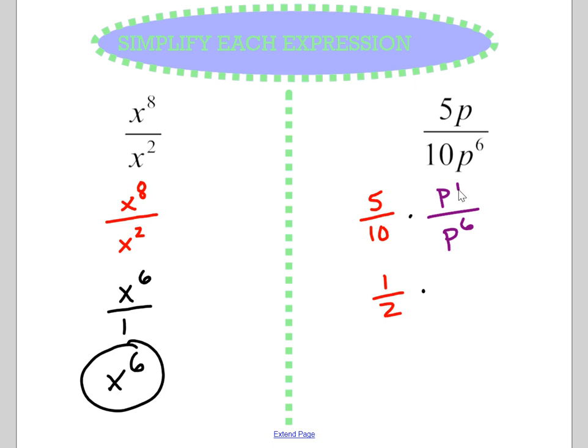My bigger number is on the bottom of my fraction, so I have to rewrite it as 1 over 6 minus 1 is p to the 5th. Now I simply just multiply my top part and my bottom part. So 1 times 1 is going to be 1 up top. 2 times p to the 5th is going to be 2p to the 5th. And there's my final answer.